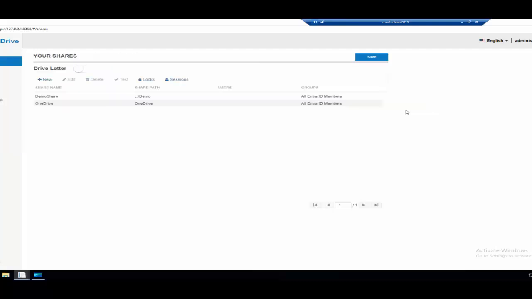Okay, success. I'm now back to the admin panel, and I've successfully created a login, and you can see I have a couple shares to start. We give you a demo share on C, so immediately I would have gotten an email saying, here's your new web address. We have a couple of groups that we created that are sort of dummy groups called all Entra ID members and all Entra ID guests. So from a trial standpoint, you should be able to log in to your MyWorkDrive server immediately as soon as you get that email from our support, and you'll be good to go.